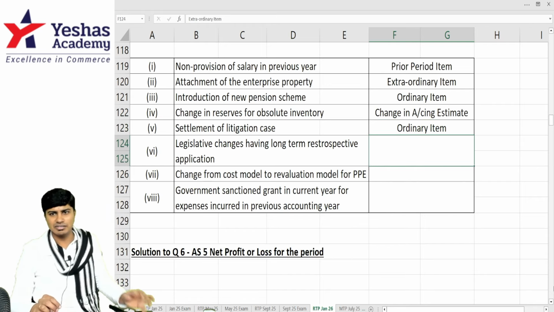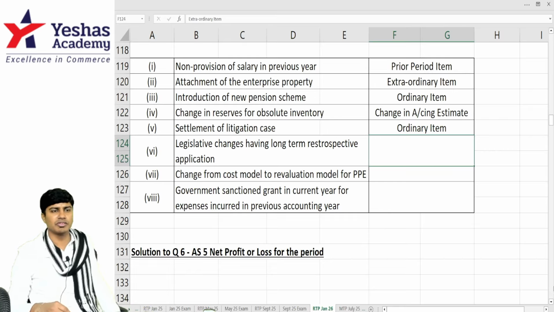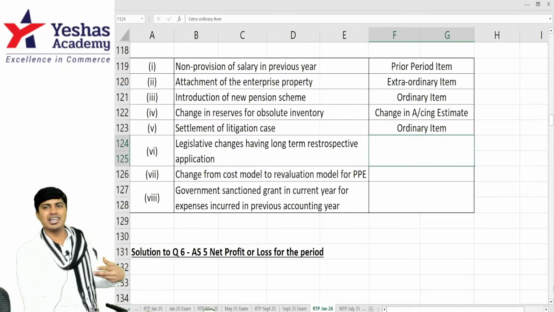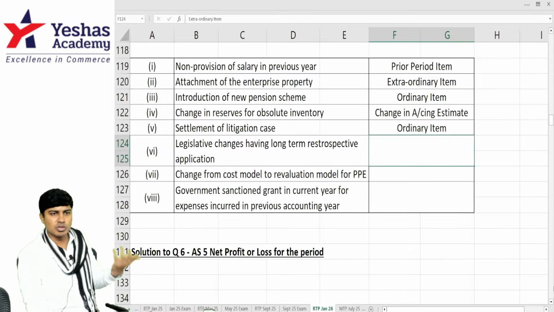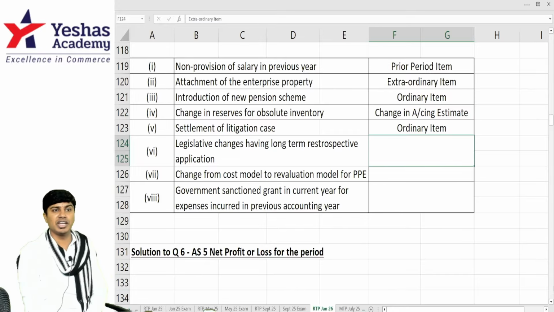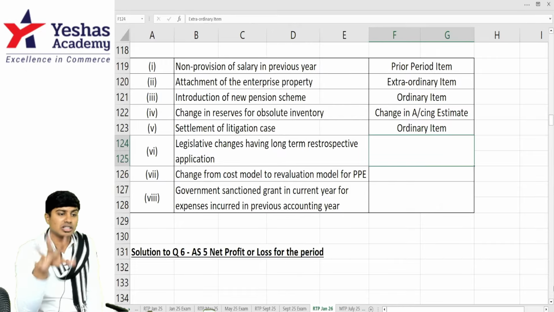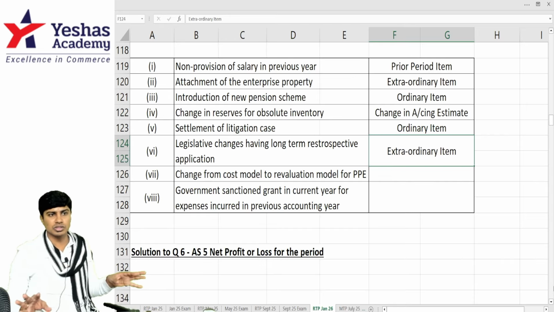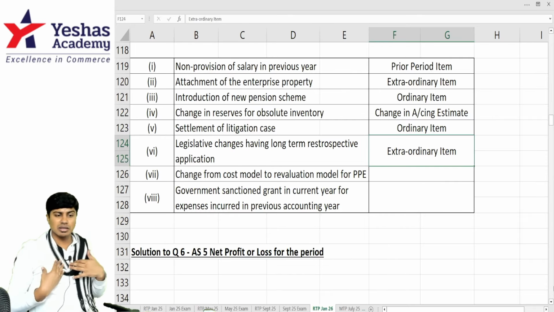Then legislative changes having long-term retrospective application. Some law is changing. Now on my products, GST was not applicable, and suddenly they told GST is applicable at 18%. Some legislative changes. Or my income was not taxable. I'm running some specific kind of business which was exempt, and now that's become taxable at a very high rate. Something like that. Some new legislation has come which is going to bring in long-term retrospective impact on my business. So this is going to be an extraordinary item. This is not in the ordinary course. When such a big statutory change happens, it's going to impact my business big time.